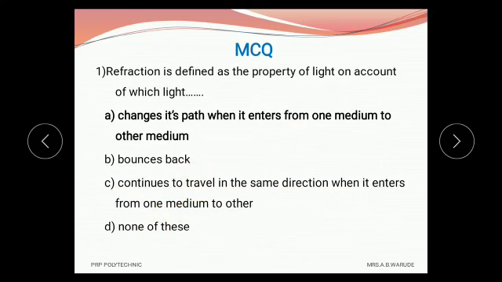And as we know the definitions of reflection and refraction, reflection means when the light falls on a transparent material, it bounces back. And refraction is the property of light on account of which, when the light comes from one medium to another medium, at that time it changes its path. And therefore the correct option is A, that it changes its path when it enters from one medium to another medium.